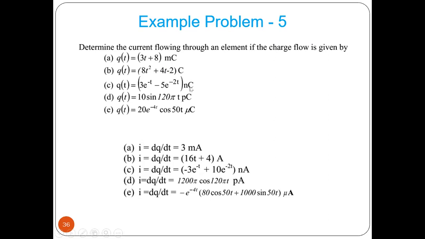If it is given in nanocoulomb, you have to write nanoampere. Picocoulomb, picoampere; microcoulomb, microampere. What you are doing is nothing but differentiation. So the differentiation of that is 16t plus 4. Now here there are exponential terms, sine terms, decaying cosine terms.